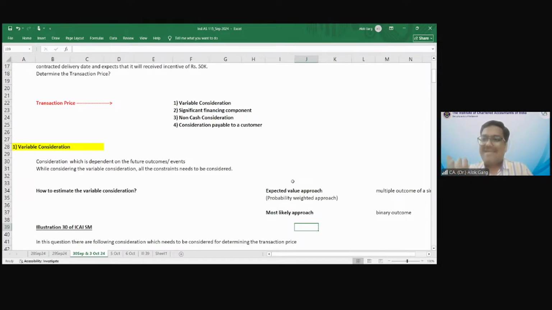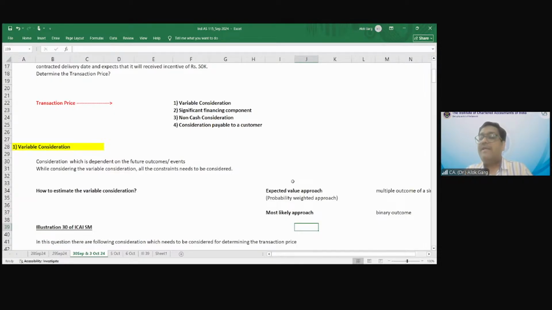So for estimating the variable consideration, there are two approaches. Number 1, expected value approach. Number 2, most likely approach. For the expected value approach, the company may use the probabilities given in the question. Like there is a 15% chance that the company will not be able to achieve it, a 20% chance the company will achieve 1,20,000 units, and a 65% chance the company will achieve 1,40,000 units.